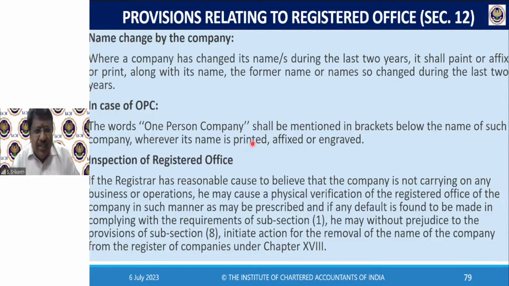If the registrar has reasonable cause to believe that the company is not carrying on any business or operations, he may cause a physical verification of the registered office. And if any default is found in complying, he may initiate action for the removal of the name of the company from the register. See, chapter 18 is coming later in your final syllabus. Don't bother. That chapter talks about removal of name. One of the grounds is that the registrar inspects and finds that nobody is there in that office and it's not functioning. Then he can say this is a bogus company and proceed for striking off of the name.